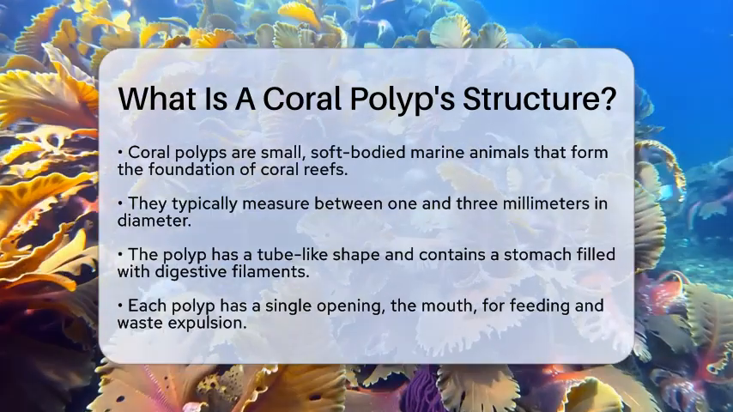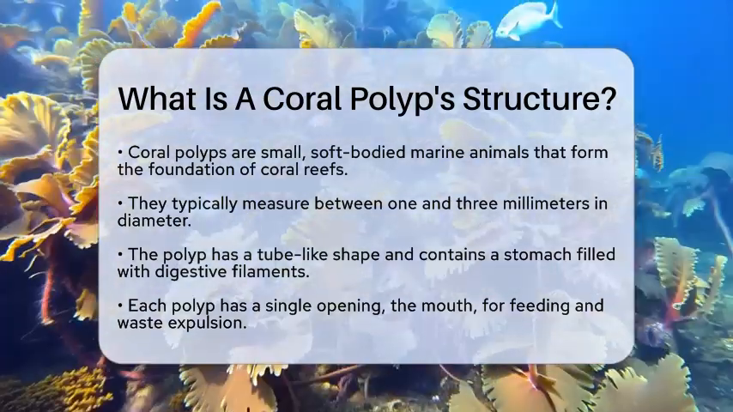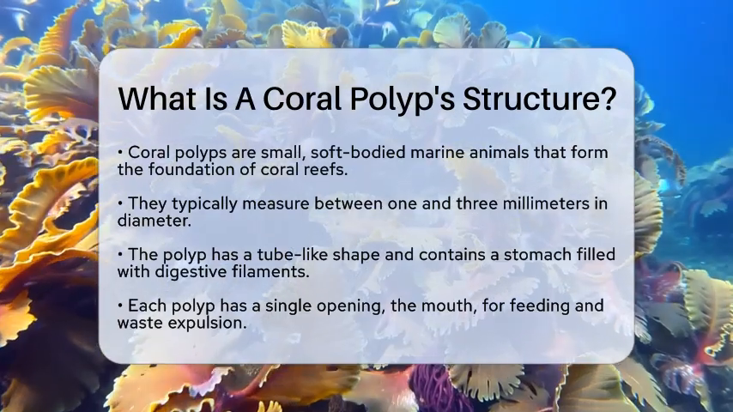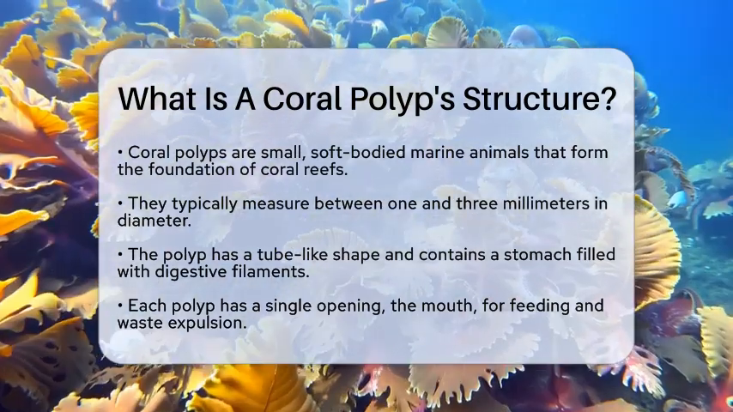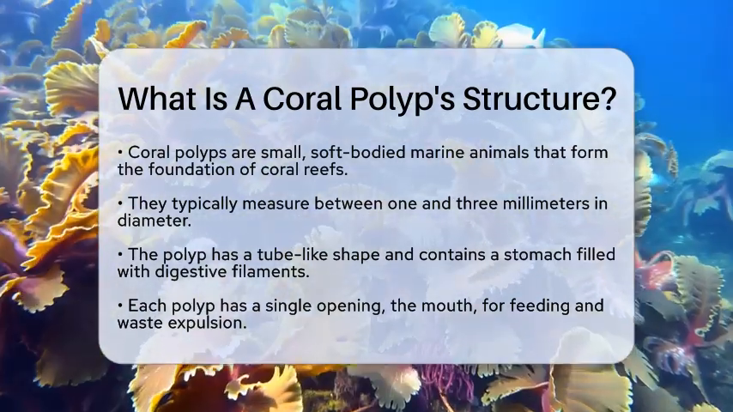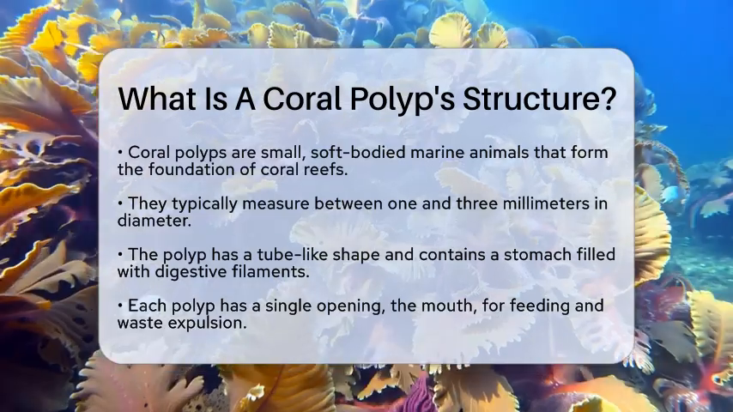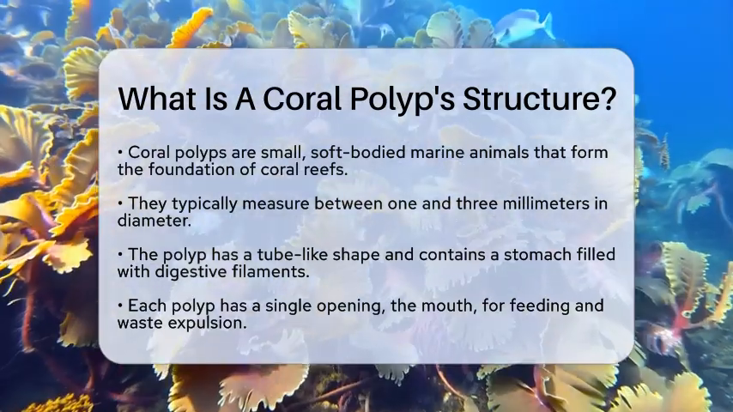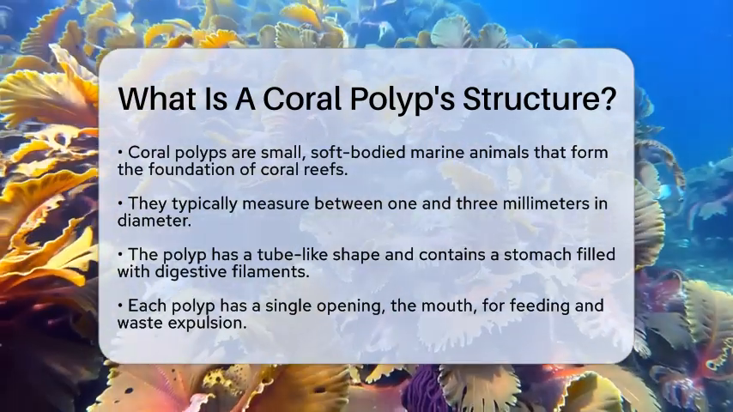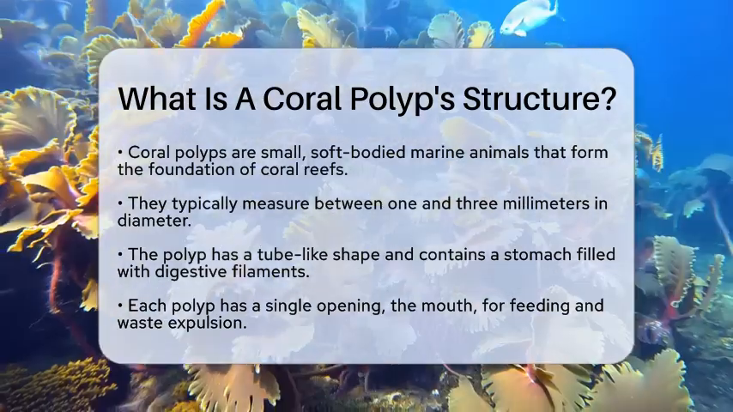Most reef-building corals consist of thousands to millions of these tiny polyps. Each polyp typically measures between 1 and 3 millimeters in diameter. At its core, a coral polyp has a simple shape resembling a tube or a sac. The main part of its body is a stomach filled with digestive filaments.